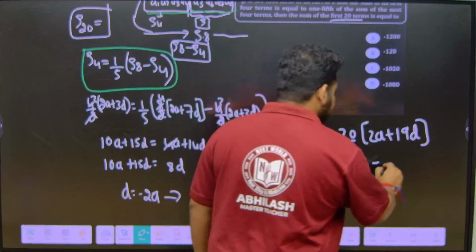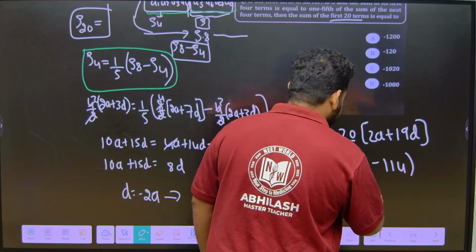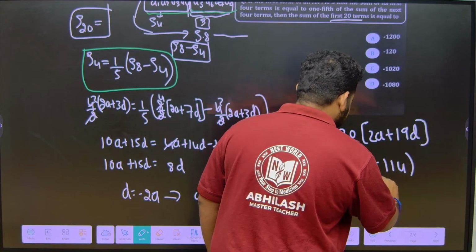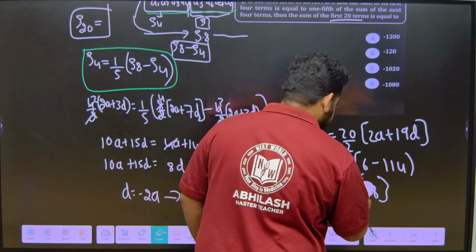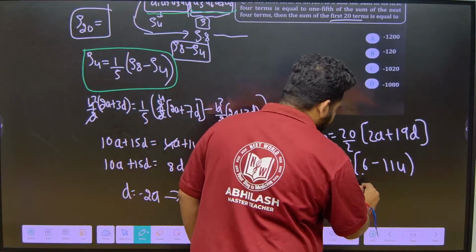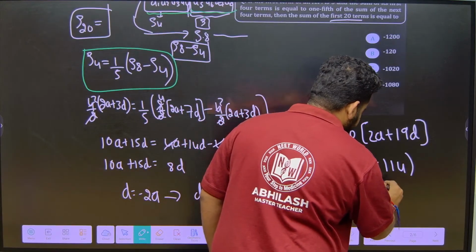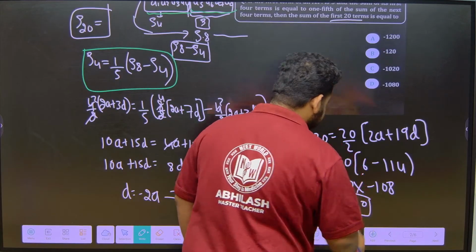So, this will be minus 114, okay. So, this will be 108 into 10, this is minus 108, okay. Please keep this in mind. This will be 10 into minus 108, okay. This will become minus 1080.